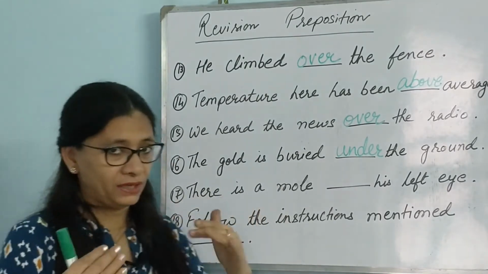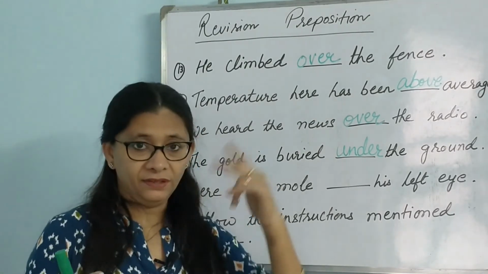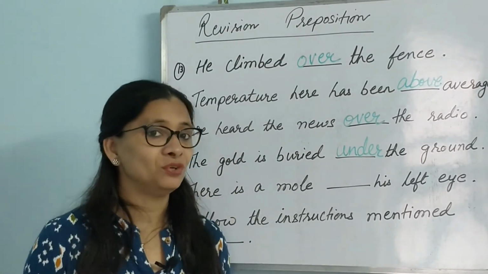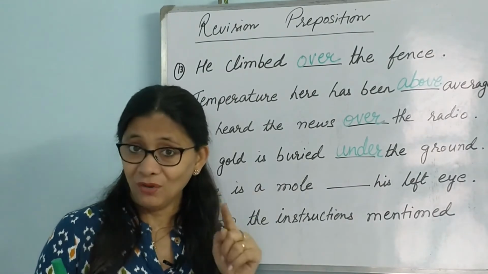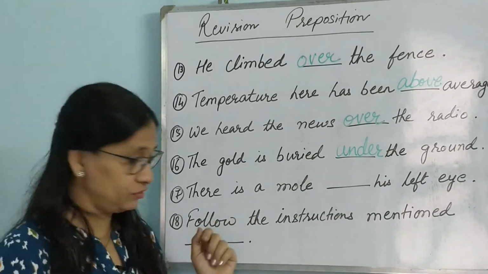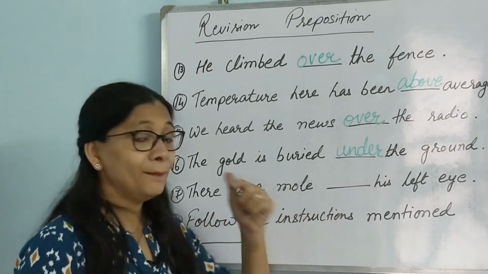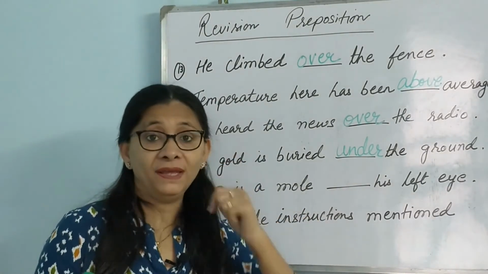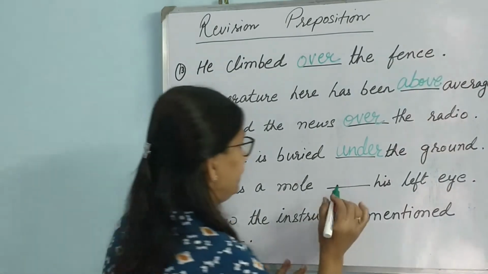So when there is no touching and there is a sense of height, which preposition do we use? We use above or below. Okay, so in this case we can write any of these two. There is a mole below, usually it is below. Below his left eye. It will be below.